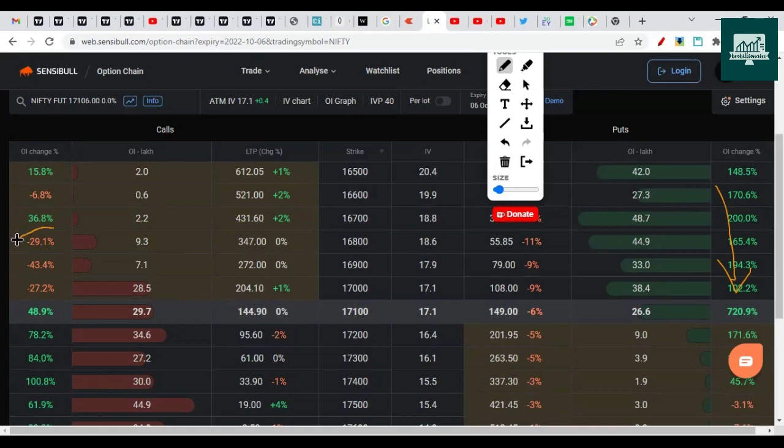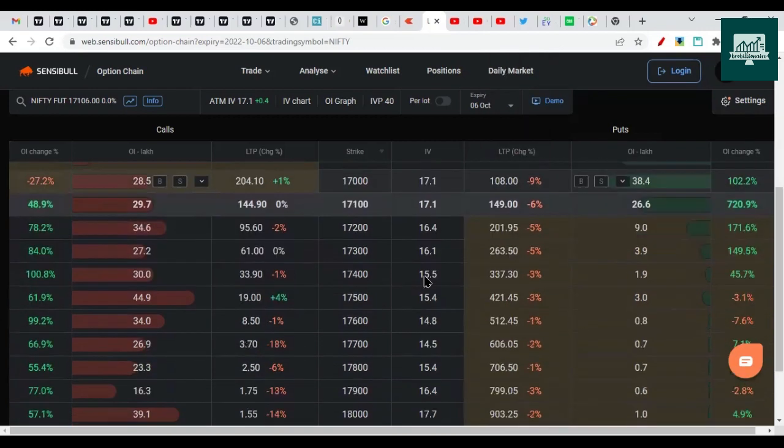On the call side, only these strikes have seen call short covering. Whoever had shorted those calls covered their positions, only 30%, 40%, and 27%. Don't consider the figures, because the numbers here are smaller and the numbers here are bigger. In proportion, 43% is almost 50% exited from 16,900. So this signals a bullish bias, at least from the perspective of the Friday session.